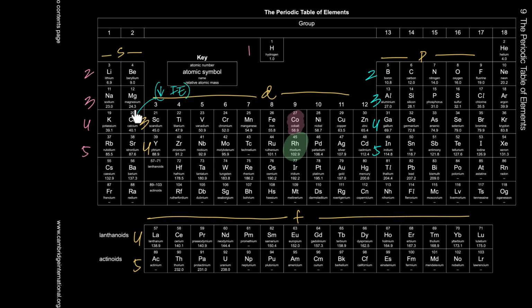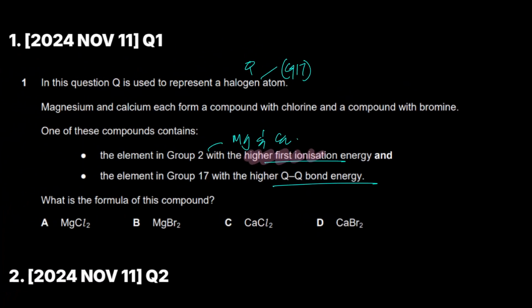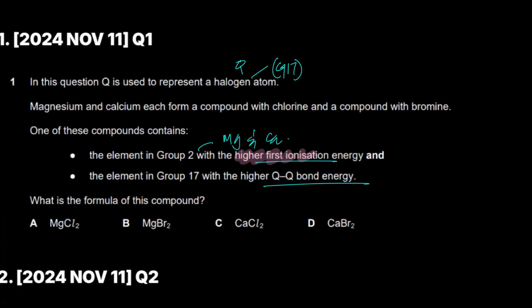Because obviously down the group, the nuclear charge increases, but the shielding also increases, right? And therefore, the effective nuclear charge becomes constant. But since the atomic radii increases, the distance from the outermost electron and the nucleus increases. Therefore, the net nuclear attraction decreases for the outermost electron, and therefore, it has a lower ionization energy. It is easier to be removed, right? So between magnesium and calcium, which element would have the higher first ionization energy? That would be magnesium, and therefore, C and D are automatically incorrect.